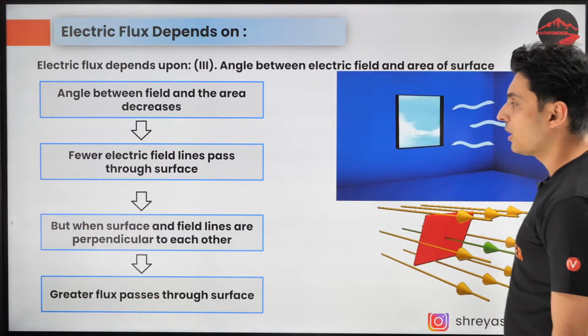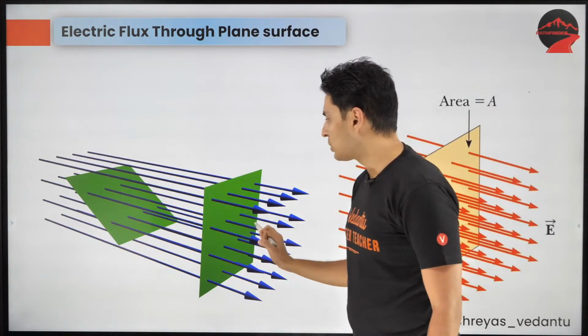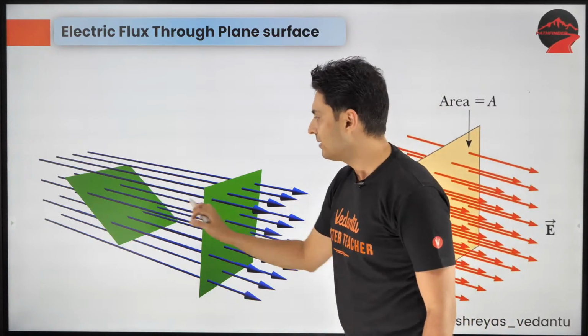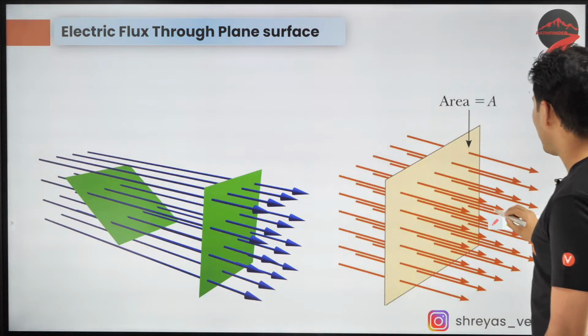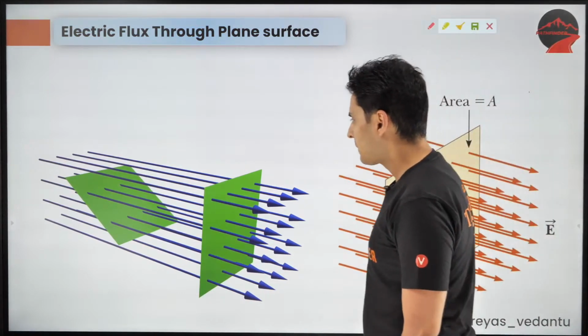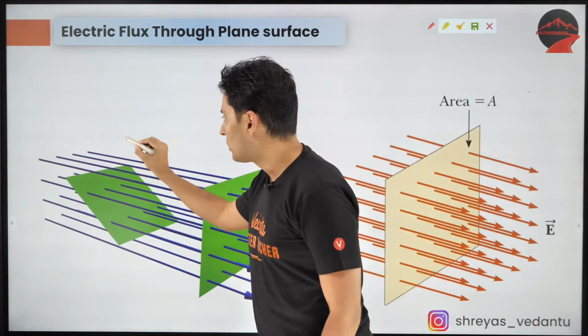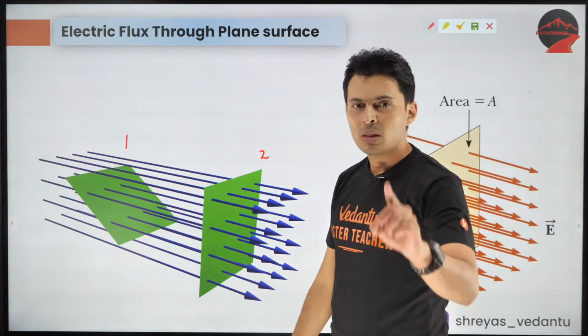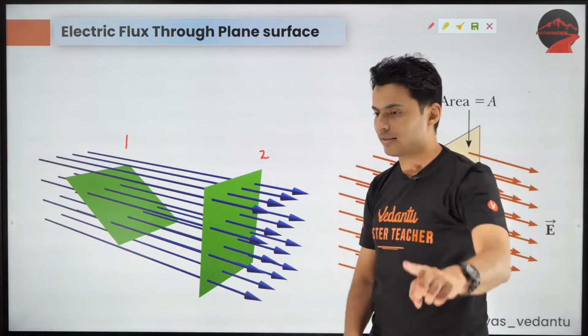Now we are going to talk about the formula as well. So look at these two diagrams, guys, and I want you to answer this. If you look at this green area number 2 and this green area number 1, which green surface has more flux?